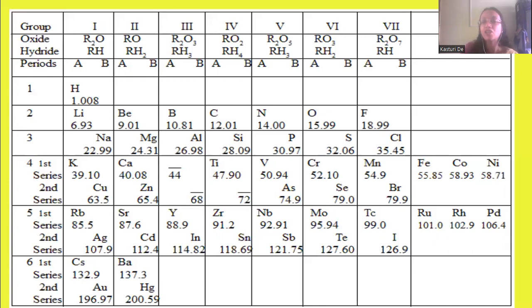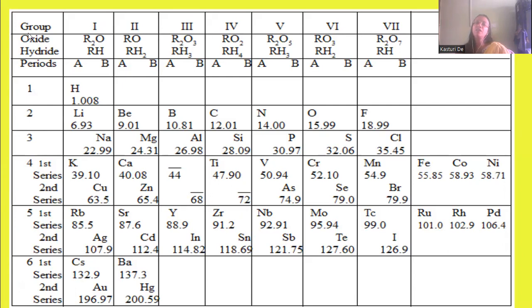Now, this is the actual Mendeleev's table which he prepared. You can see there are eight groups, 1, 2, 3, 4, 5, 6, 7, and 8.